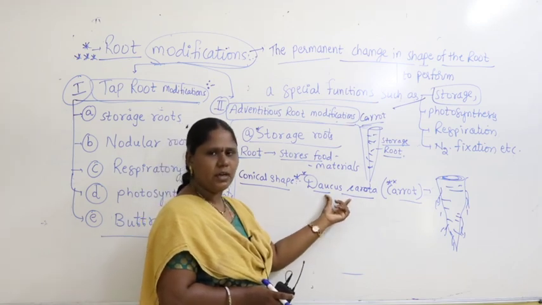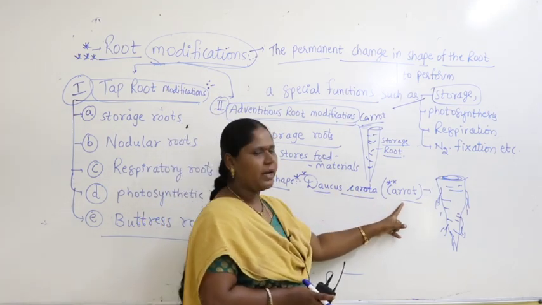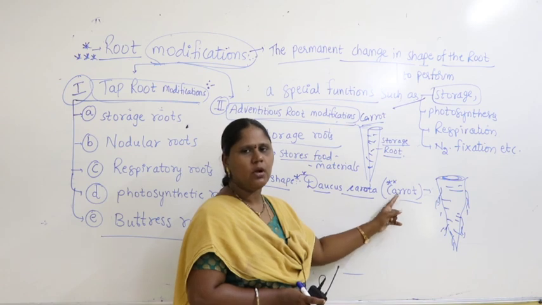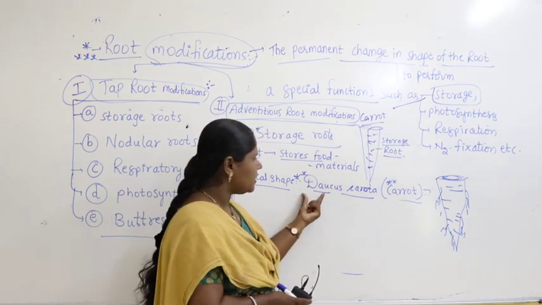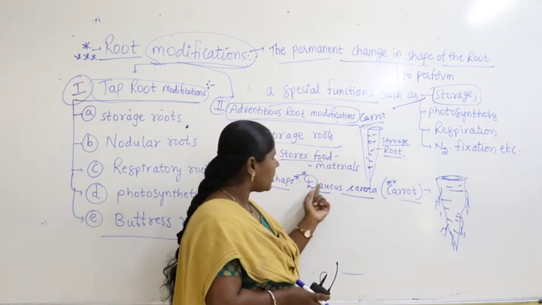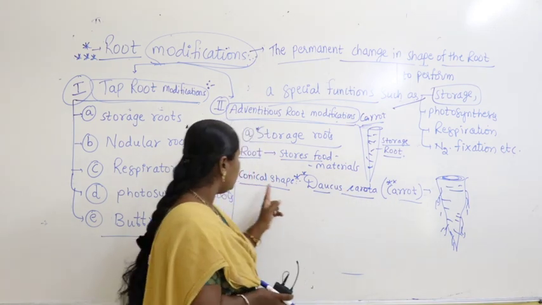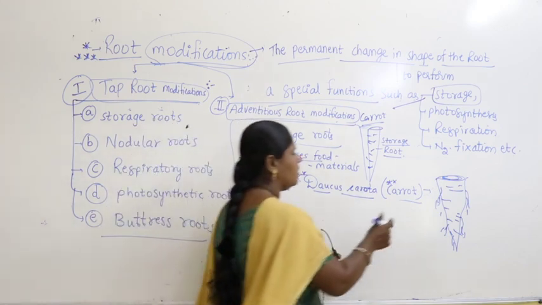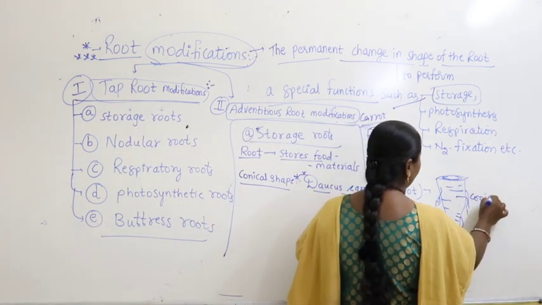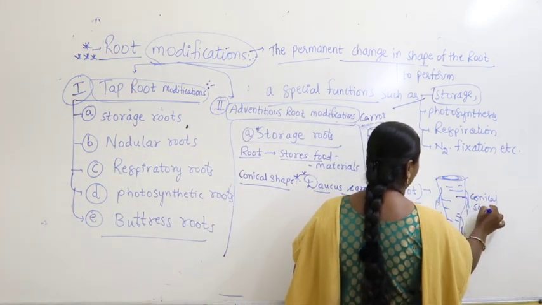This is a scientific name for the vegetable called carrot. So here this is Daucus carota. Daucus carota is a scientific name for carrot. What is the shape here? We call this conical shape. The shape is conical shape.